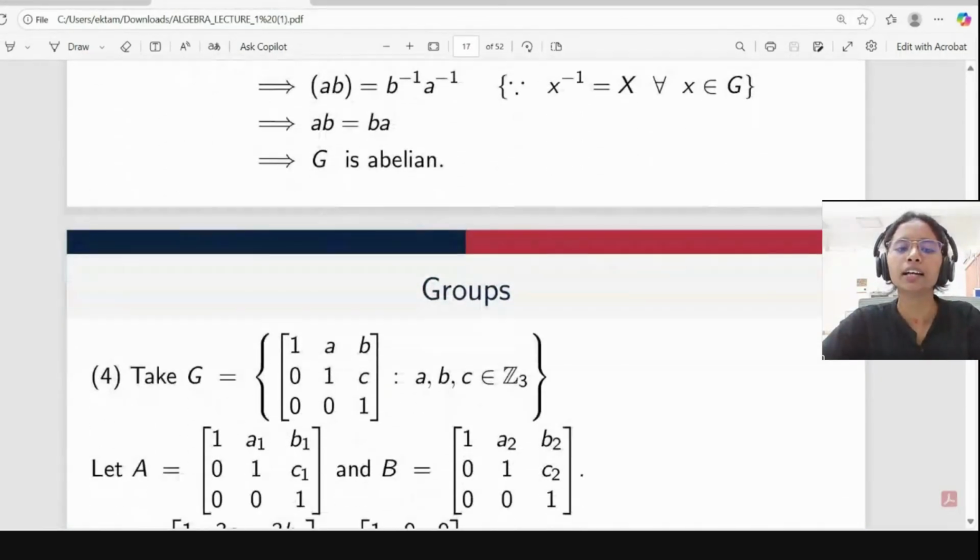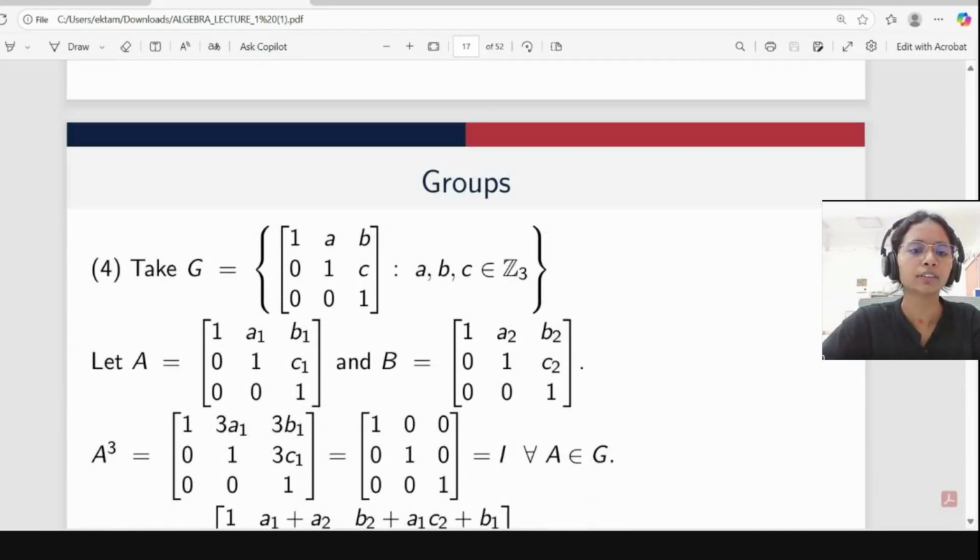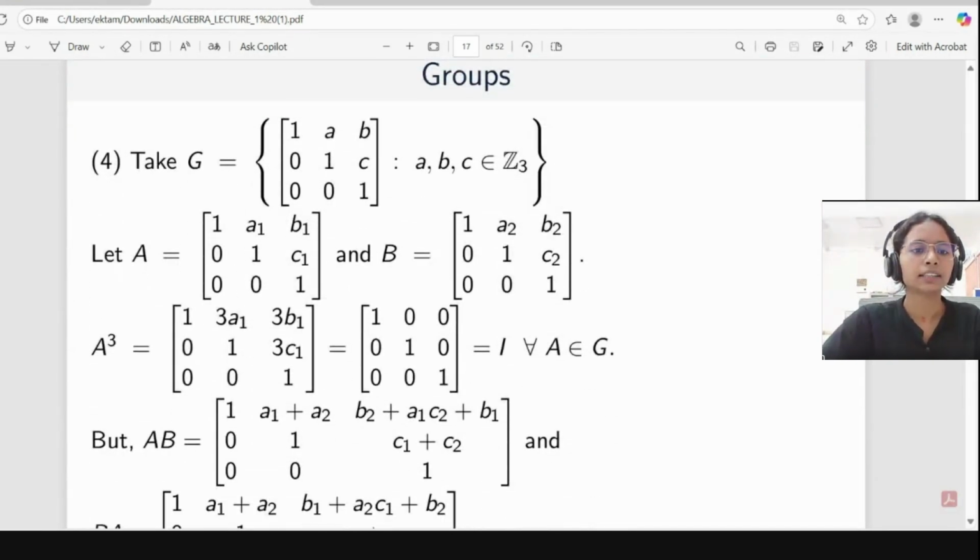Okay, so for the fourth and fifth, I took a counterexample. Someone I think said this example. So here my G is a collection of all matrices such that on the diagonal we have one, and this is the upper triangular matrix. For the others we have a, b, c, and these a, b, c are coming from Z3.